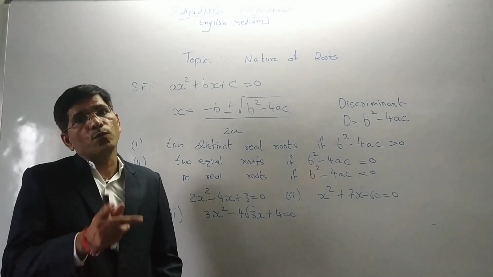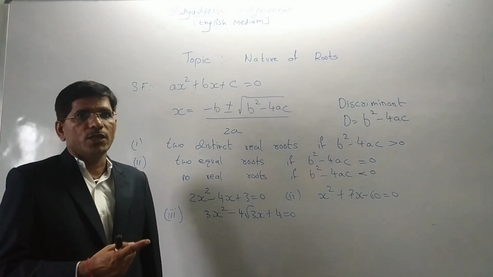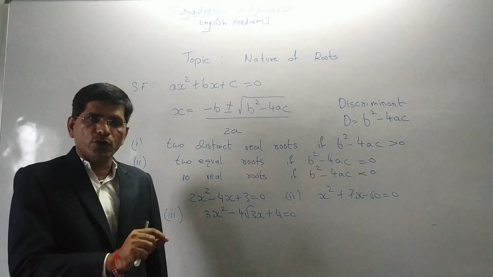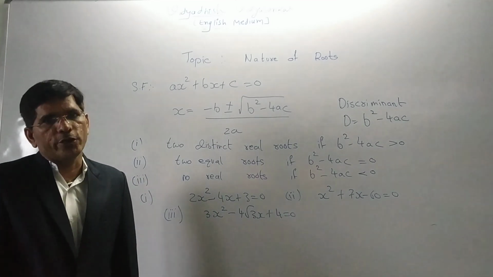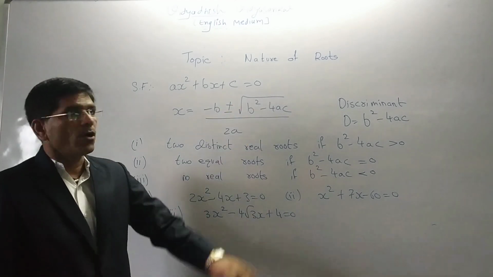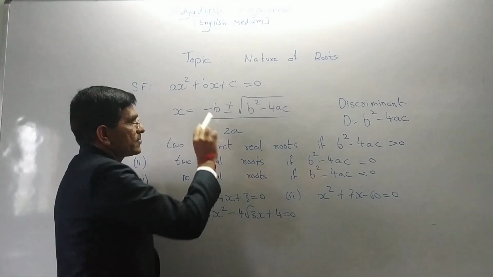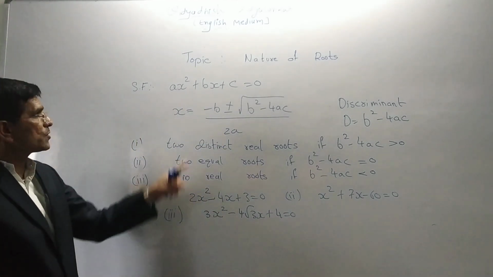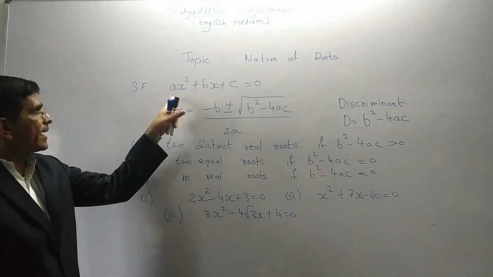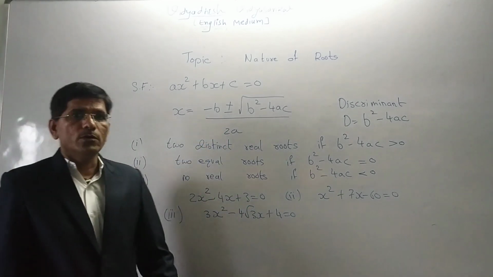In chapter 2 we had a quadratic polynomial. In that, if we put any value of x and we get the answer 0, we can say it is a zero of the polynomial. The same thing again, the topic is the nature of roots. So in nature of roots, first of all we want to write the standard formula. The standard formula of a quadratic equation is ax square plus bx plus c is equal to 0.